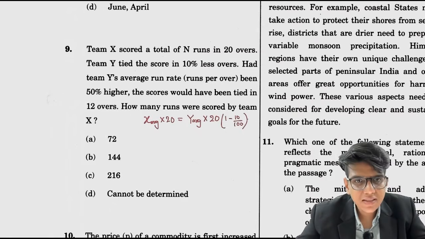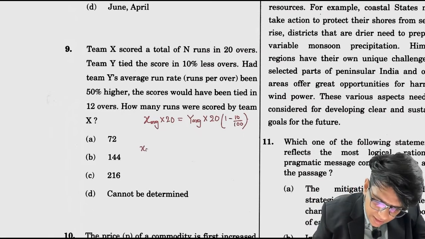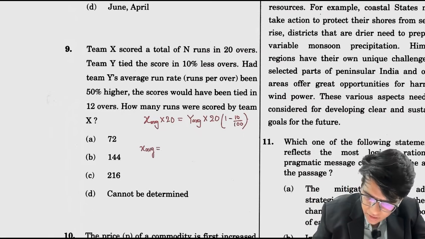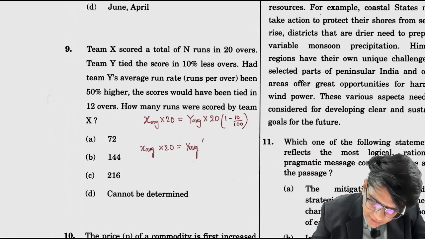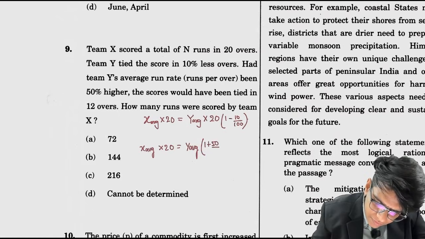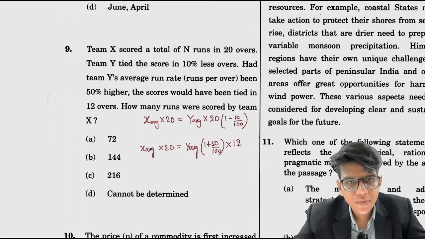So Y's average marks into this number of overs is the same because they changed in the same way. Had the average of Y's run rate, runs per over, been 50% higher, the score would have been tied in 12 overs. So X's average again would have been 20 is equal to, when Y's average is 50% more, then the number of overs they would have taken is 12, right?